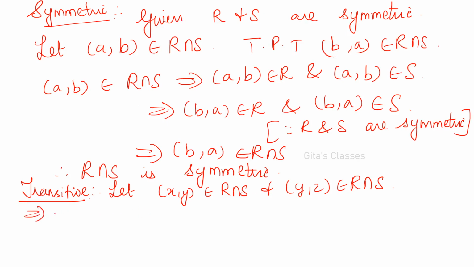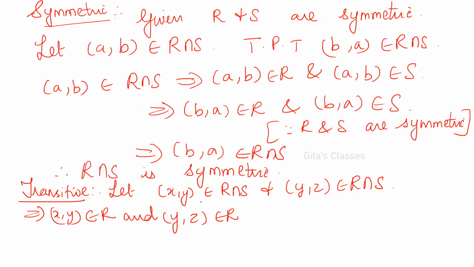That implies x comma y belongs to R, and x comma y belongs to S, and y comma z, we'll write like this so that it will be easy for us. X comma y belongs to R, and y comma z belongs to R.